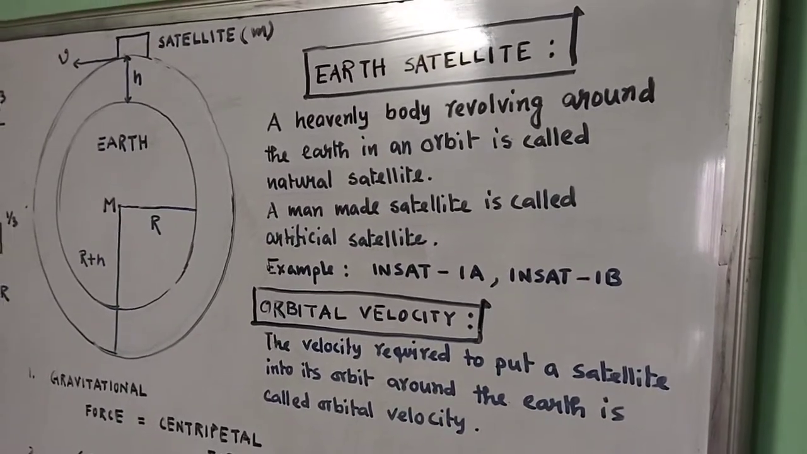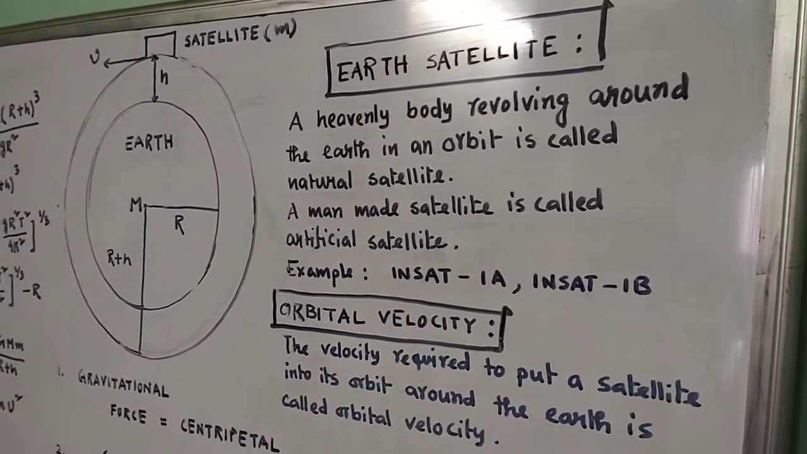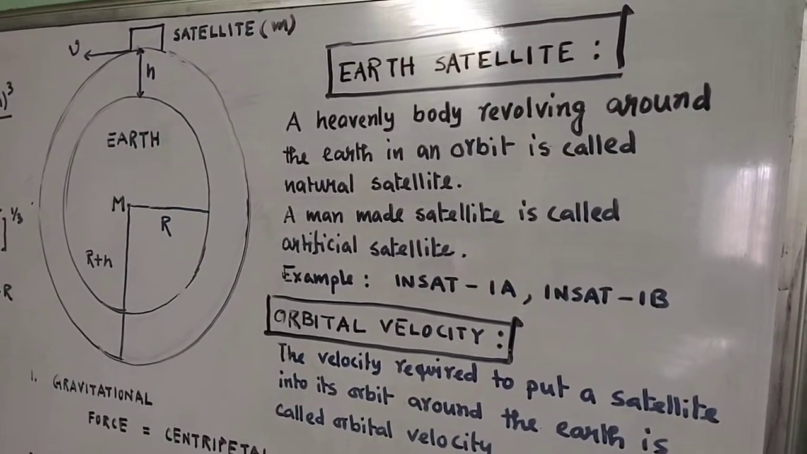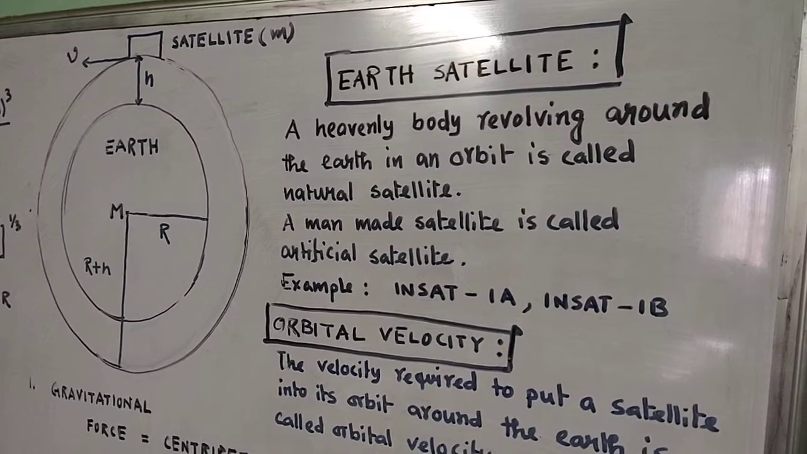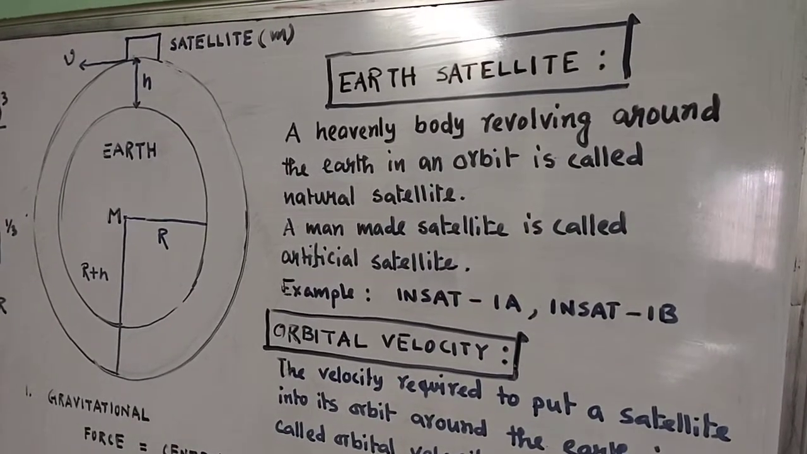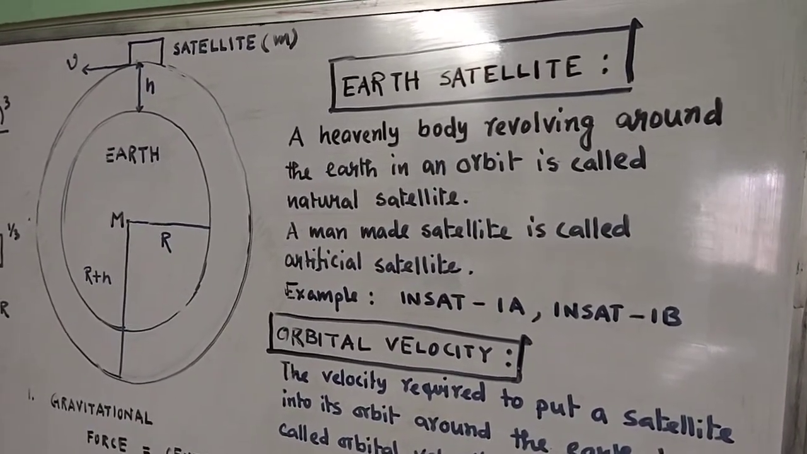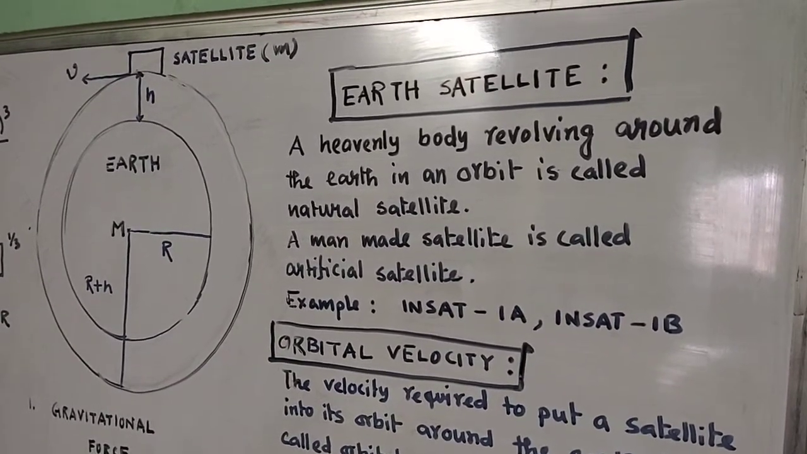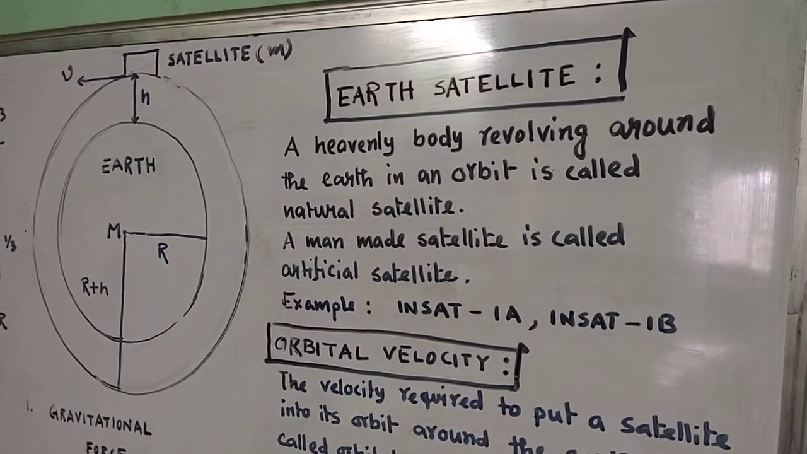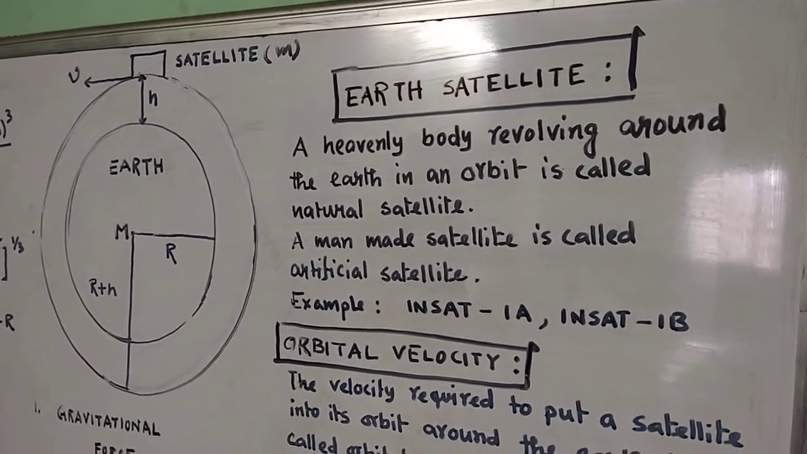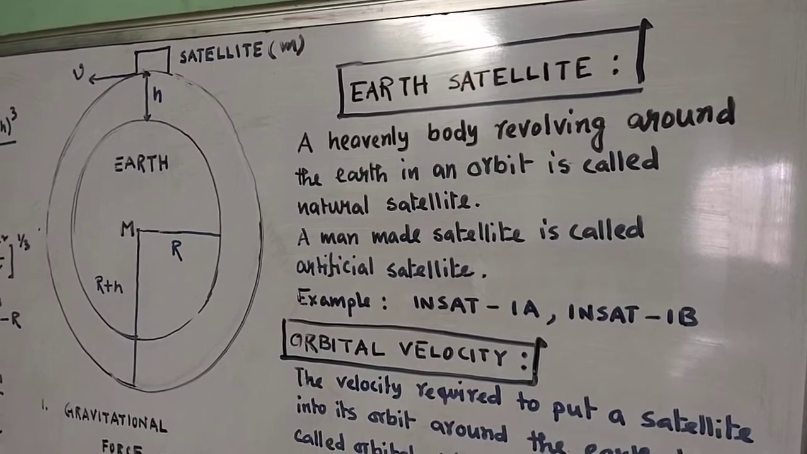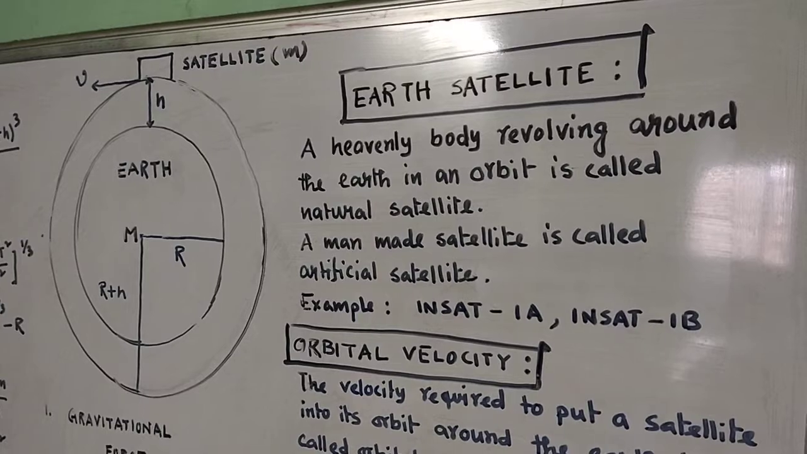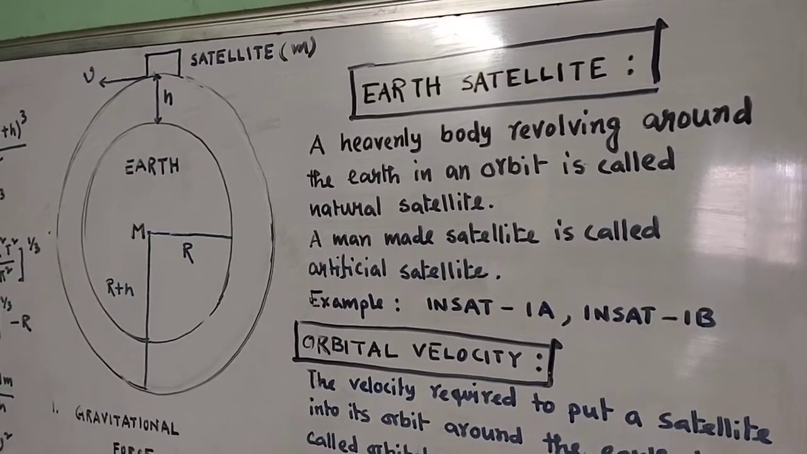Now, how can we launch a satellite? If you want to launch a satellite, basically we are trying to define an artificial satellite. What we have to do, you have to move from the Earth's surface and you have to reach a particular height where there is no gravitational force of attraction. Now, at that height, you have to impart a certain velocity and with that velocity, the object moves with a constant velocity around the Earth. And that is nothing but the orbit of the satellite.